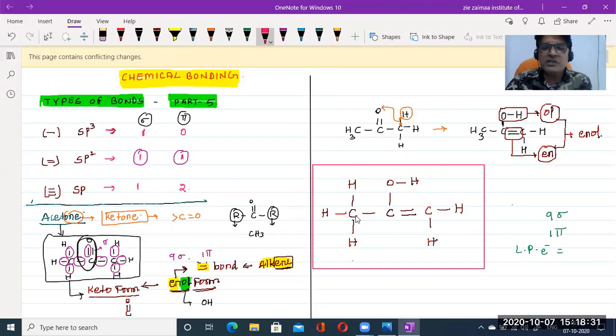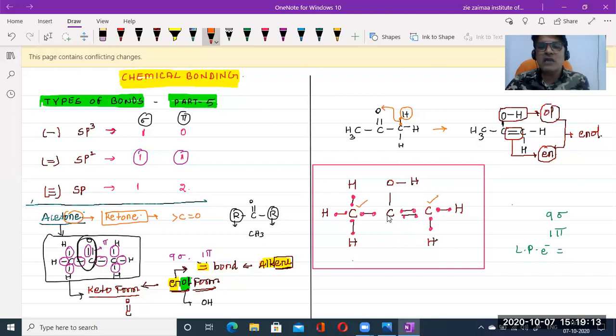See this one. Let us check this carbon. Is this carbon surrounded with 8 electrons or not? We need to check. See 1, 2, 3, 4, 5, 6, 7, 8. Yes. So this carbon is accommodated with 8 electrons. That means this valency is okay. Now let's come to this carbon. This carbon is surrounded with 1, 2, 3, 4, 5, 6, 7, 8. Yes. So this carbon is also accommodating 8 electrons, and this carbon is also accommodating 8 electrons.